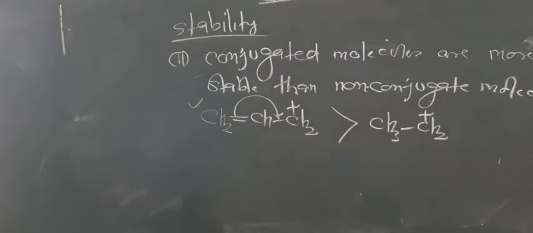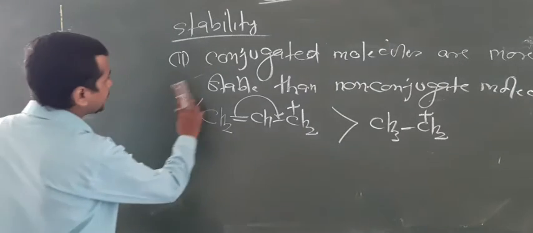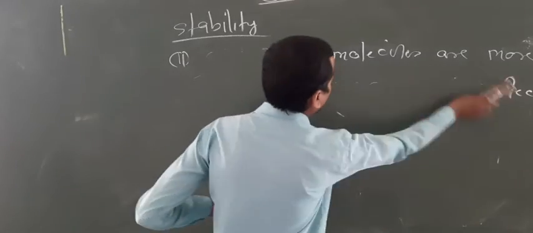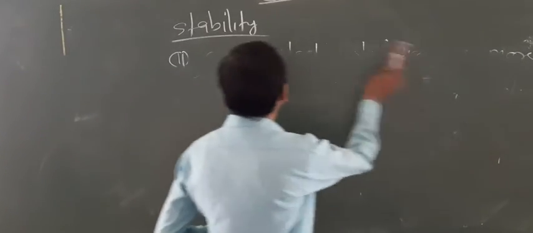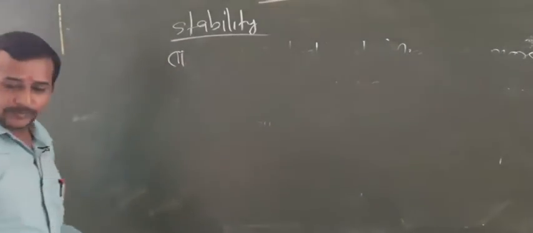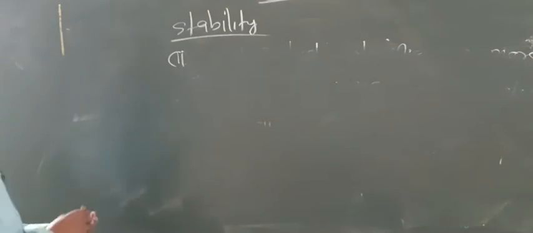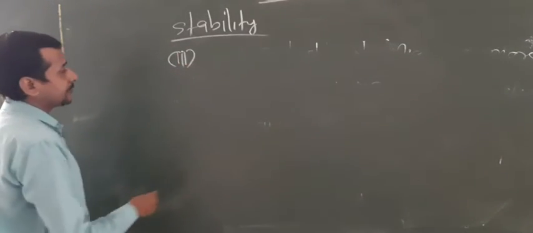Now, some more important points regarding the stability. That is the third point. Look at here. This is also very important for board examinations and also for competition.